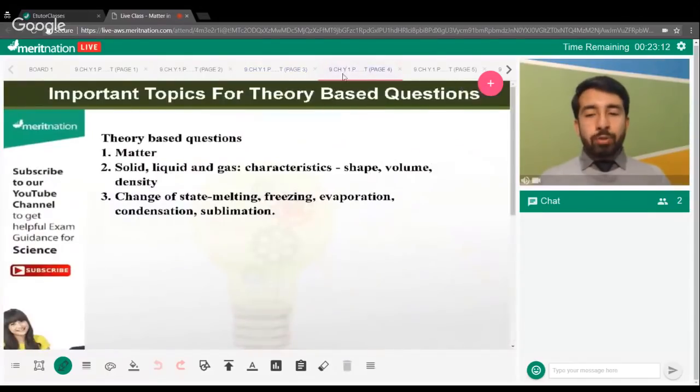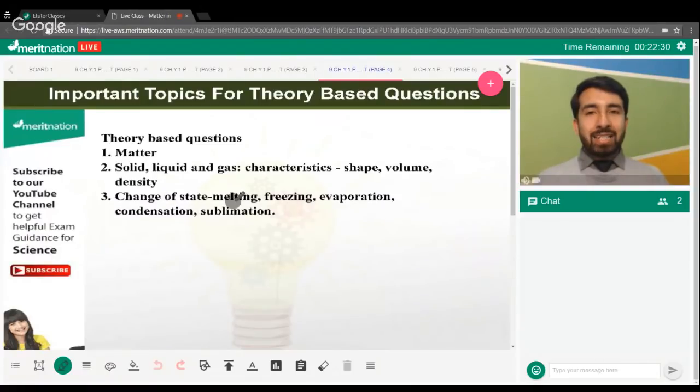Moving on to the types of questions which can be asked in your exams. There are basically two types: theory-based questions and practical-based questions. Theory-based questions might be asked from these topics. For example, matter: you can be asked what is matter, the definition of matter, and how it is classified. Moving on to the different states of matter, like solids, liquids, and gases, you can be asked to differentiate between them on the basis of their characteristics, such as compressibility, shape, density, and many others, as we have discussed in the previous slide.